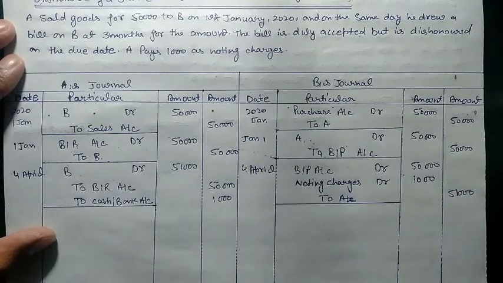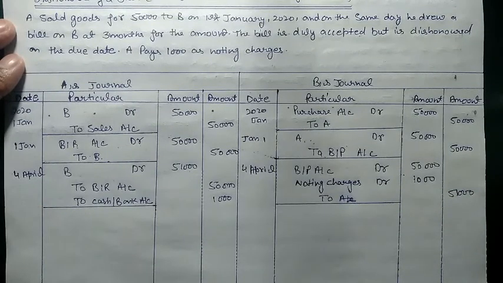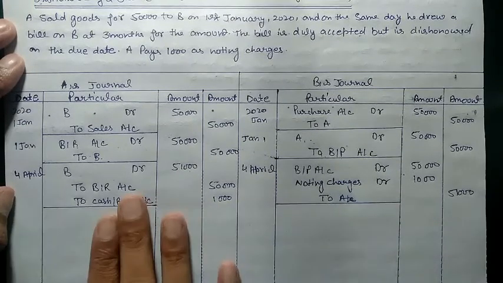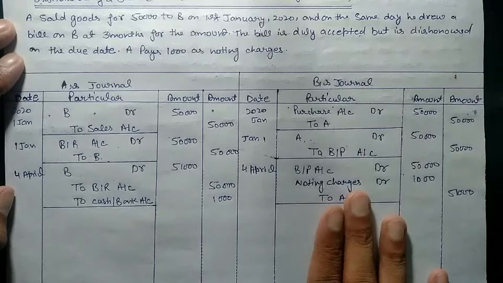So this is the first entry for the dishonor of a bill, when the drawer is the holder of the bill, because in this case you have seen that A held the bill till the date of maturity or due date. On the due date, the bill gets dishonored because B is not able to pay the sum to A. So this is how we post the entries in the books of drawer and drawee.